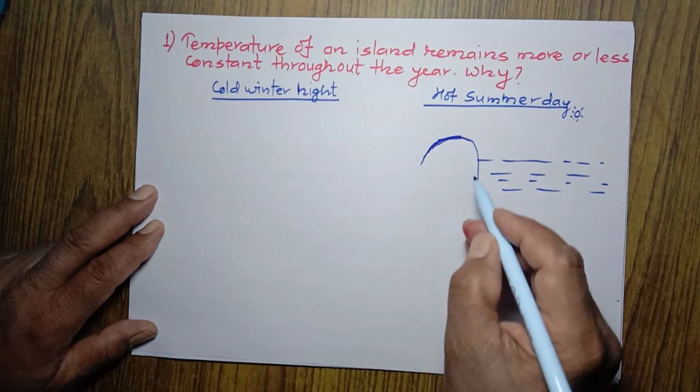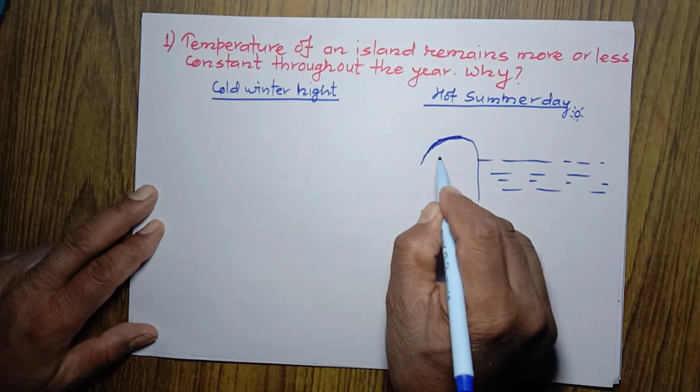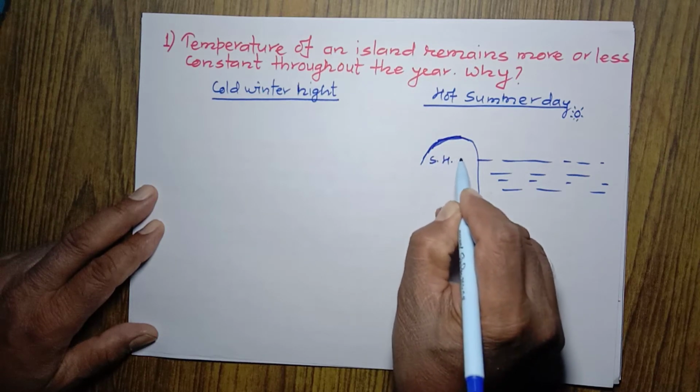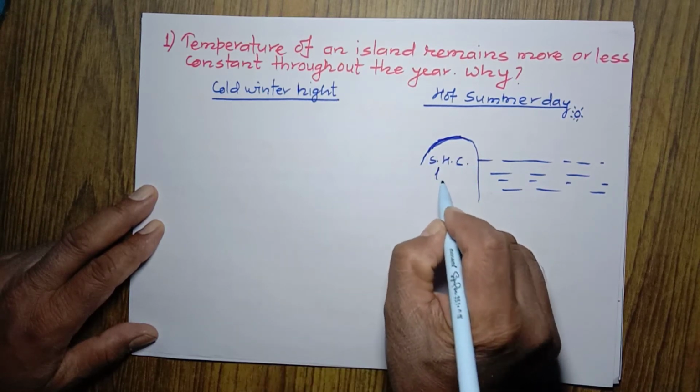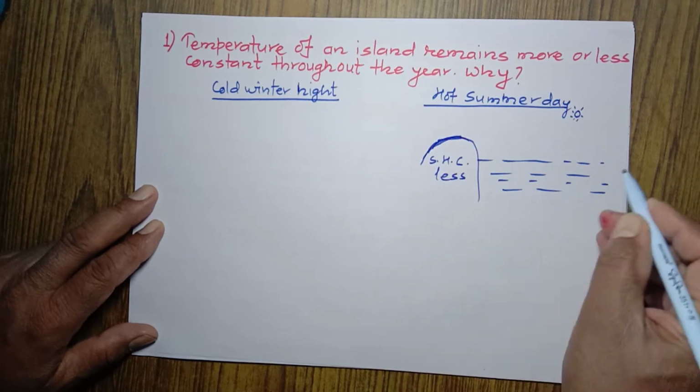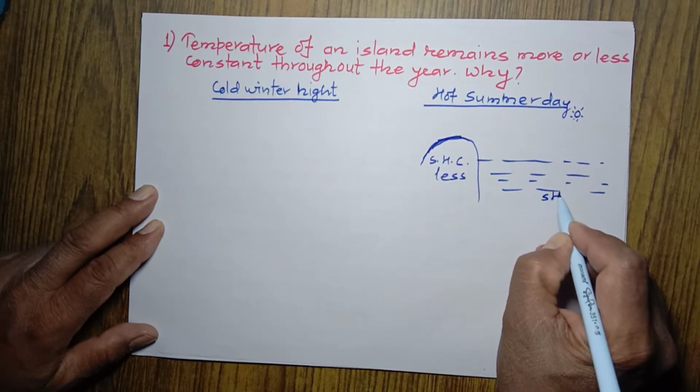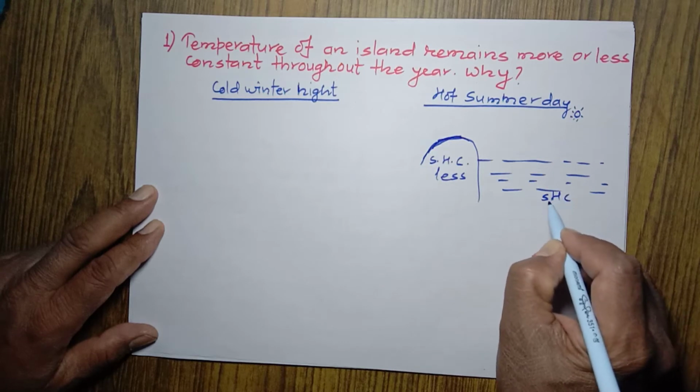And what happens? The specific heat capacity of this land is less than that of water. Specific heat capacity of water is more.